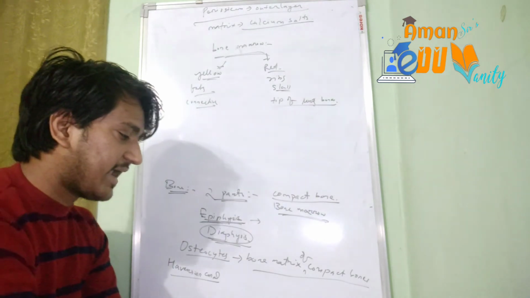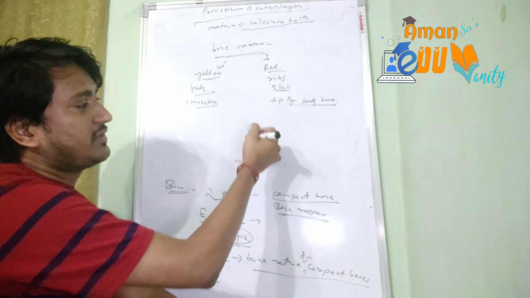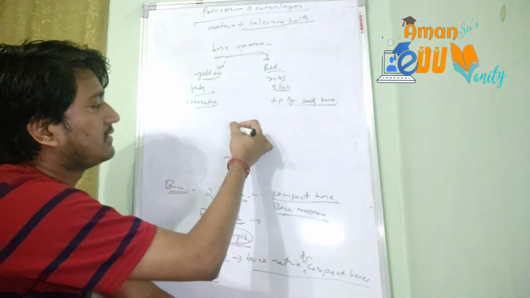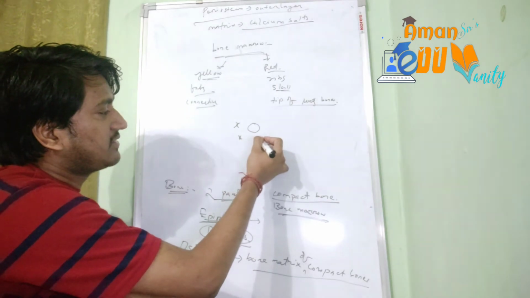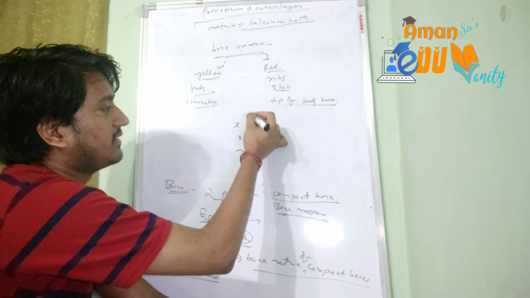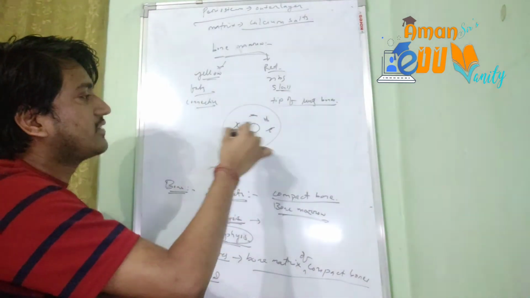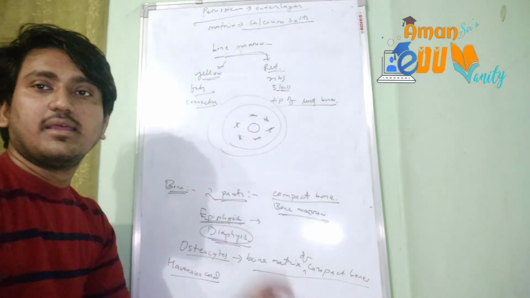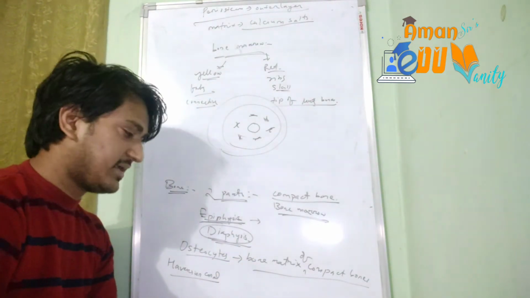And the canal system, as I said, suppose this is a central canal over there, and together with it there will be surrounding bone cells arranged. In this way bone cells are arranged in concentric circles. Suppose this is a circle formed, and around it there will be more circles of cells. In this way the canal system is made, called the Haversian canal system.